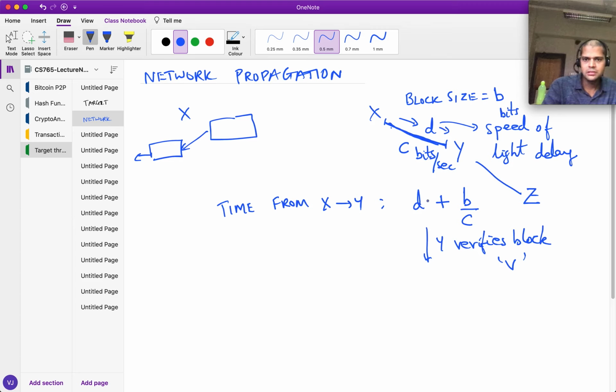Of course, here it is a delay between X and Y. There would be a different delay between Y and Z, and a different link rate. So here it's C bits per second is the data rate, here it may be something else.